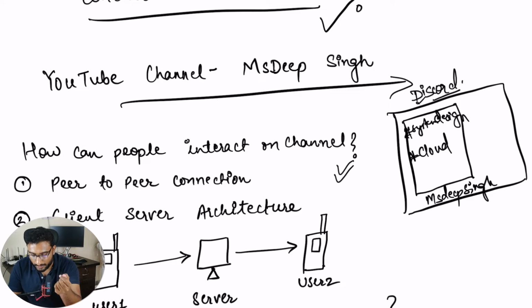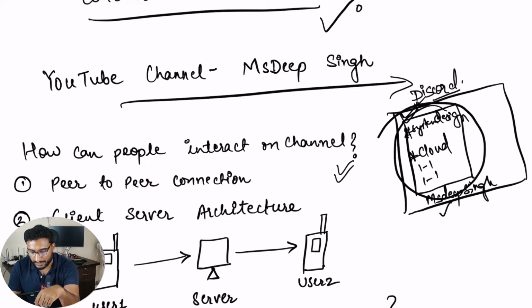And there can also be one-to-one peer-to-peer connections, when we say peer-to-peer chats. So there can be two users who can interact directly. There can be users who communicate directly with other users who are part of that server. So these are the things which you can do when you use the Discord application. You joined the MsDeep Singh server, and then you can connect with other users present on this server. Also there can be channels specific to topics which we discuss on our YouTube channel. It's confusing, YouTube channel with Discord server, but let's say these topics map to Discord channels.